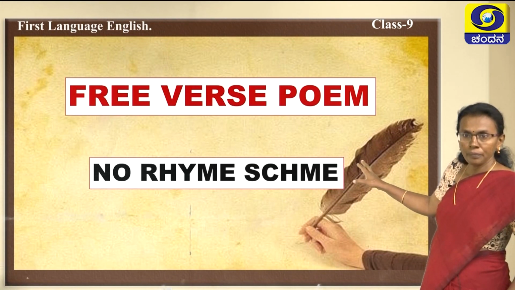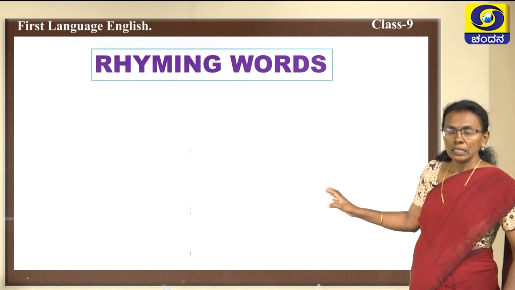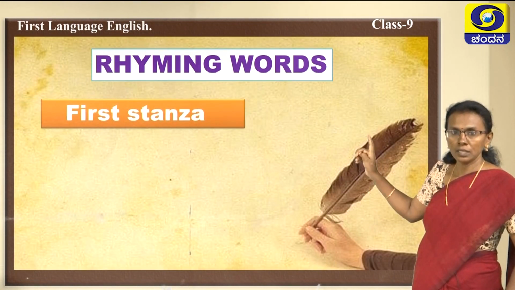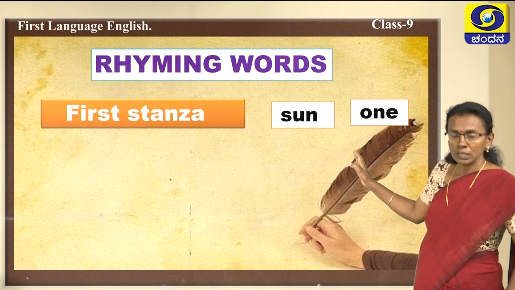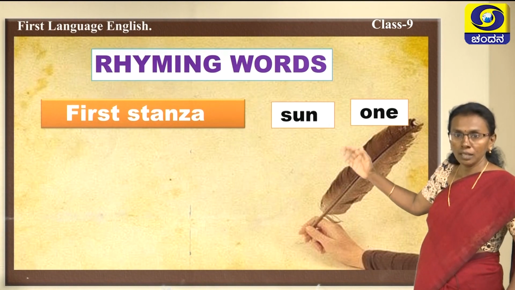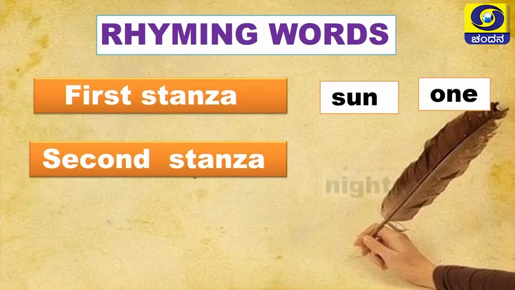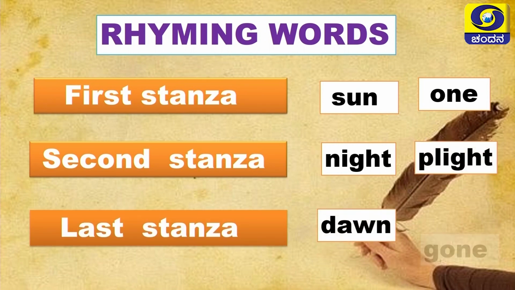Okay, you have understood? Now, children, we are moving on to rhyming words of this poem. Okay, come to the first stanza. See, I have listed sun and 1. What is the rhyming word? It will be very easy for you, because it ends with the same sound. See there, sun, 1. And the second stanza, night, flight. In the last stanza, dawn, gone. So, in the other stanzas, please sit at home and read the poem and come out with some other rhyming words.